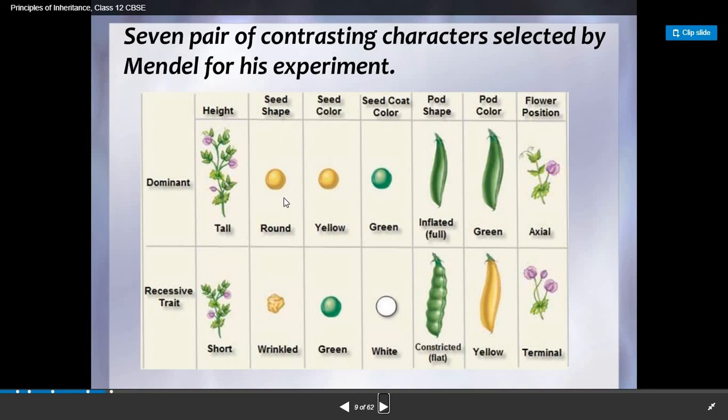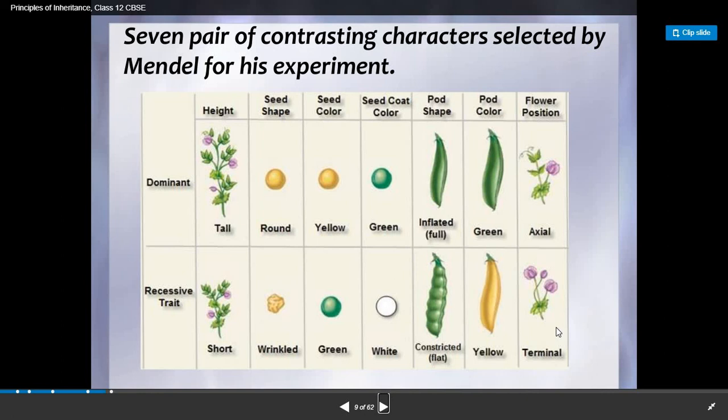Seed shape, round and wrinkled. Round means totally round; wrinkled means irregular shape. Seed color, yellow and green. Seed pod color, green and white. Pod shape, inflated means swollen, and constricted means flat. Pod color, green and yellow. Flower position, axial and terminal.